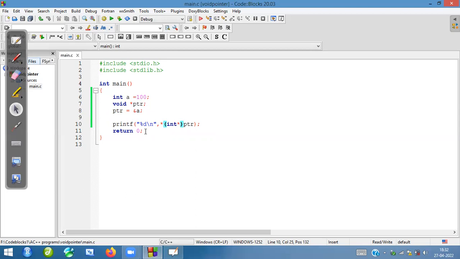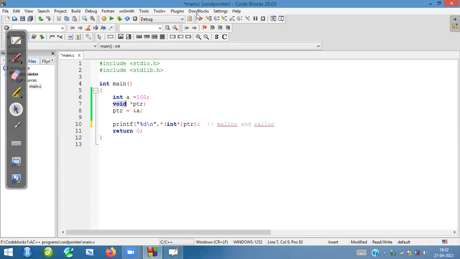Why do we have to use the void pointer? Basically, when you go to functions like, for example, malloc and calloc functions, these functions will return the void address. That is the reason why when you are doing linked lists and all, it will return the void address. So we don't know what type of data we will store. We don't know exactly, but it will return the address. But that is a void type of address. So that is the reason why at that time we need to do the typecasting. At that time we can use the void pointer here.